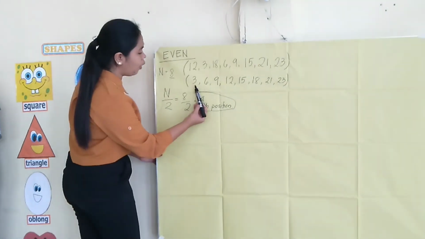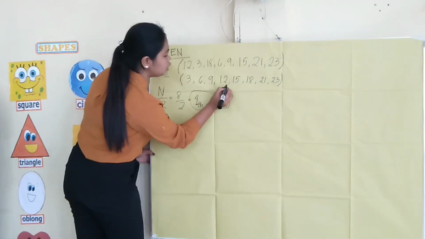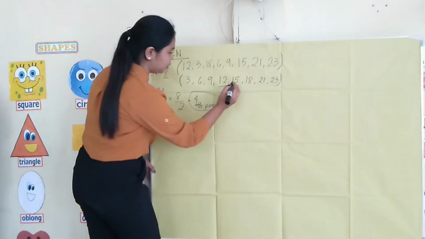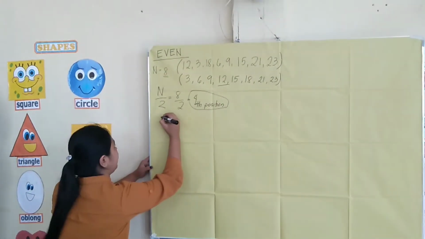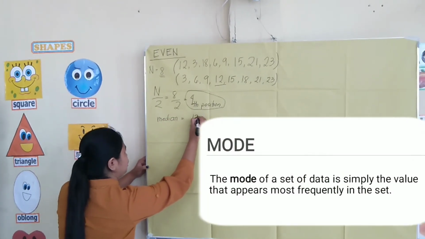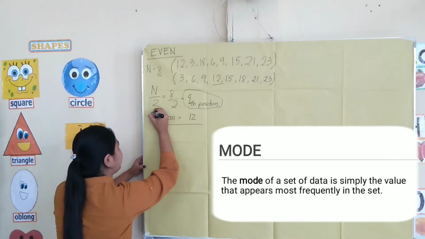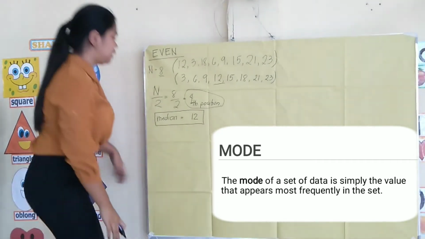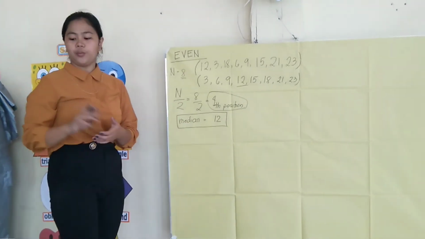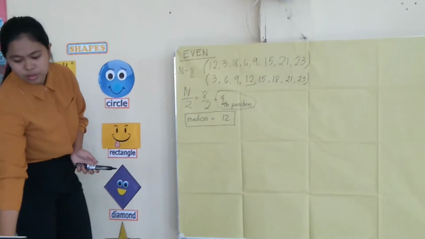So 1, 2, 3, 4. 12 is in the fourth position of our arranged set of data values. So it means our median is equal to 12. So this is our final answer. Do you understand, class? Now, we will proceed to mode.